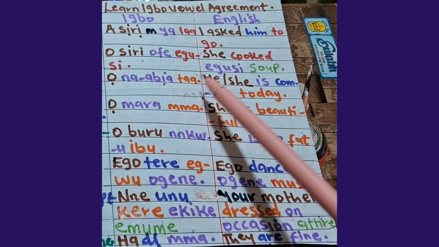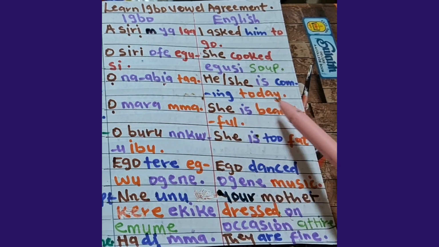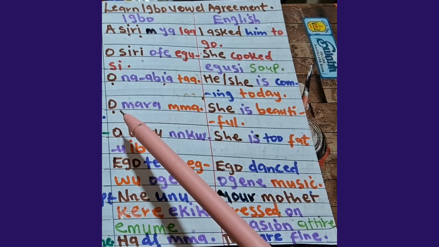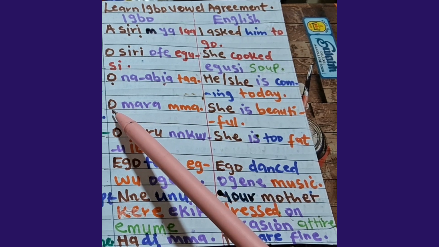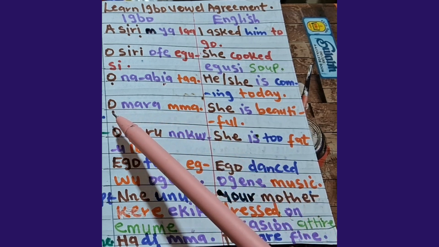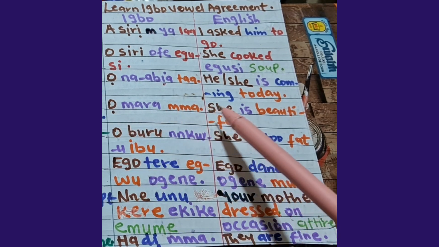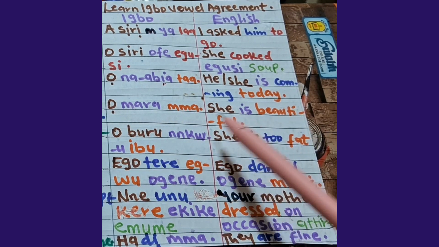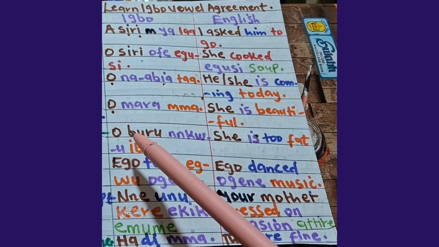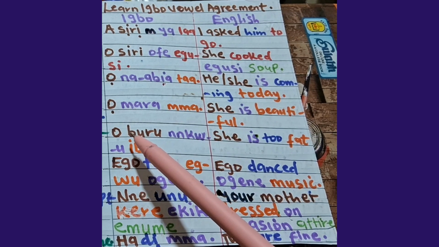Ọ na-abịa taa. He or she is coming today. Another example of a light vowel sentence. Ọ mara mma. She is beautiful. Let's see heavy vowel letters in a sentence.